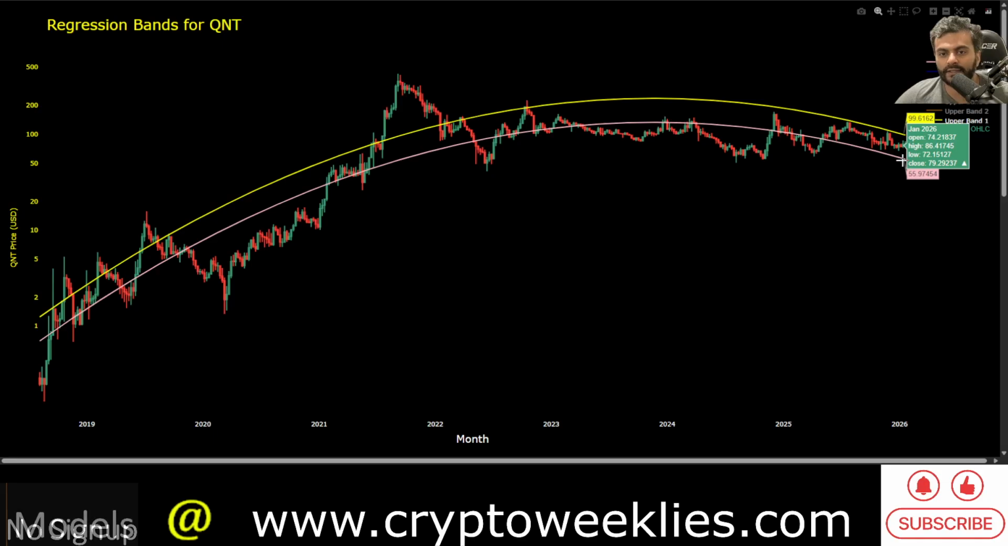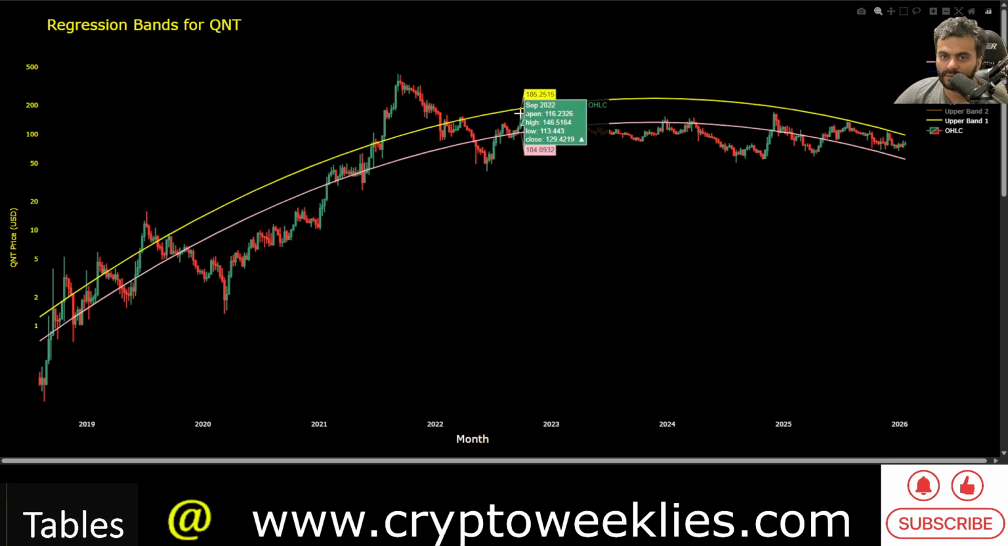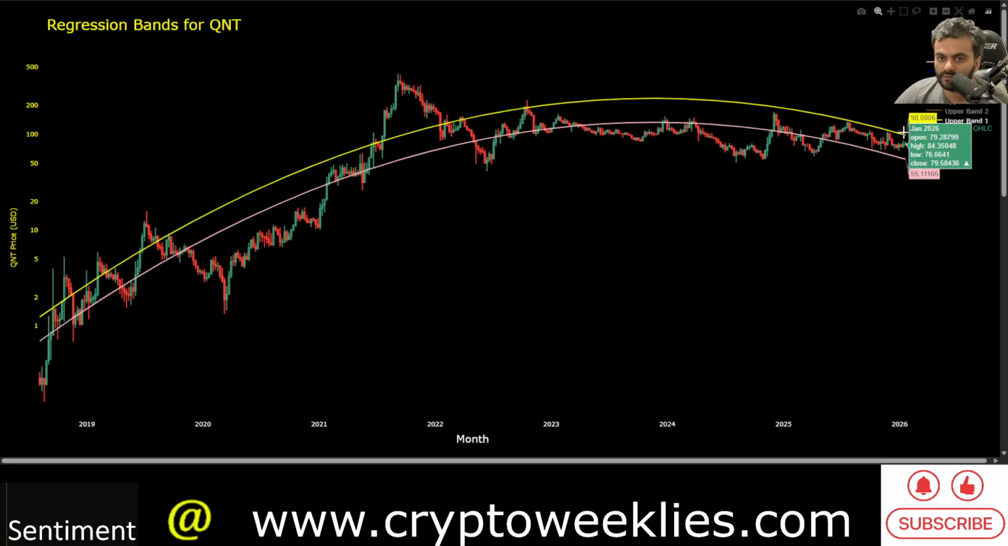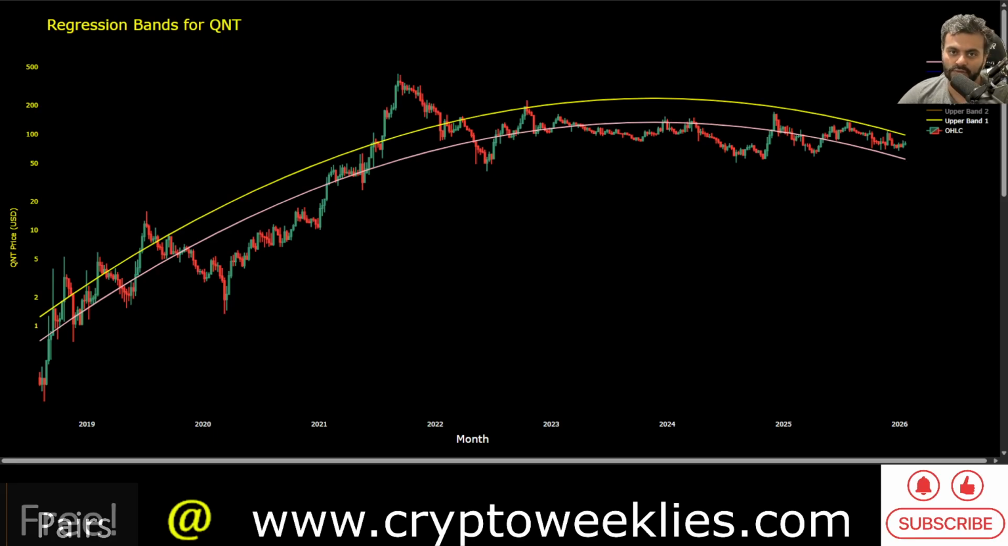This says that the fair value of Quant is at around $55, but again, in the bullish phases of the market cycle, the price does go close to that yellow line over here, where the price goes slightly higher than the fair value in terms of the one standard deviation residual applied to the fair value. That currently is at around $100. So again, 3 different models suggesting that the price could go to $100.